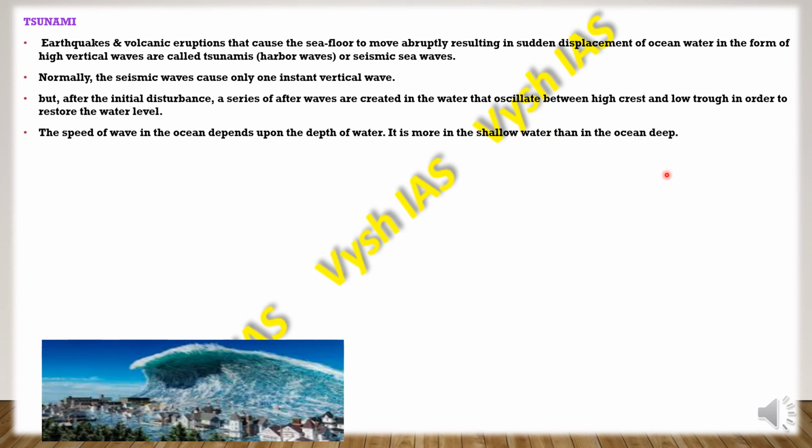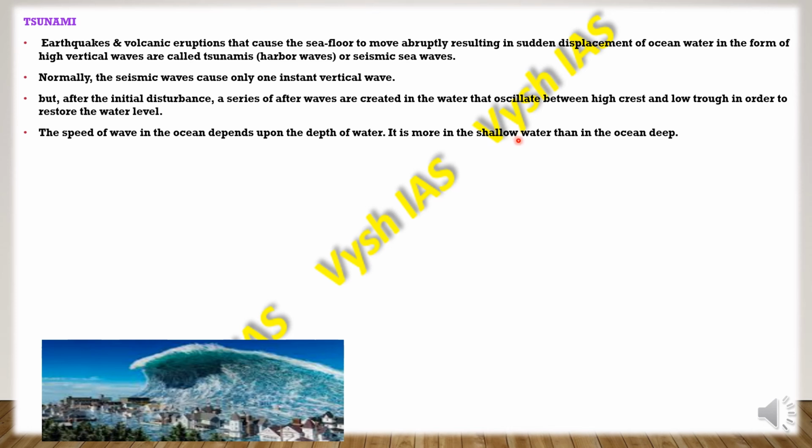What happens is, in the deep ocean, even if the wave is high, it starts from the sea floor, right? The ocean depth is so much that by the time this high vertical tide reaches the surface, it will calm down.